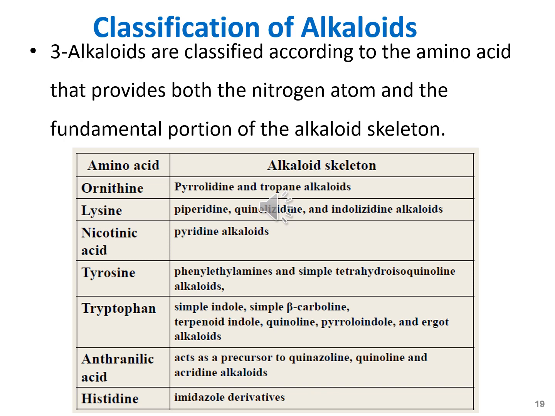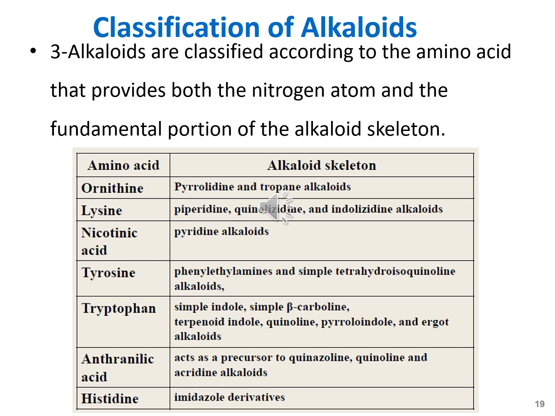Lysine amino acid provides nitrogen and the fundamental portion of the alkyl skeleton to the piperidine, quinolizidine, and indolizidine alkaloids. Nicotinic acid provides the nitrogen to the pyridine alkaloids. Tyrosine provides the nitrogen to the phenylethylamines and simple tetrahydroisoquinoline alkaloids. Tryptophan is responsible for the nitrogen of the simple indole, simple beta-carboline, terpenoid indole, quinoline, and aggregate alkaloids.